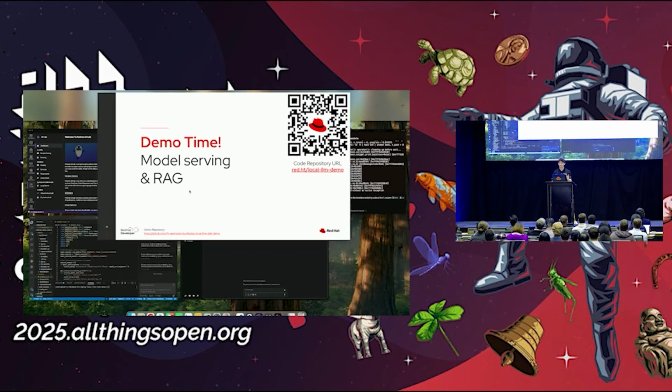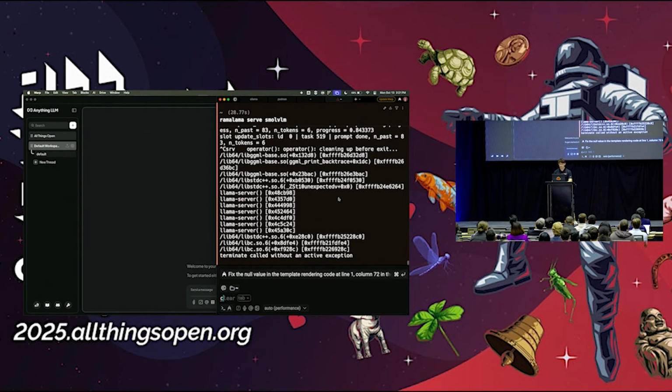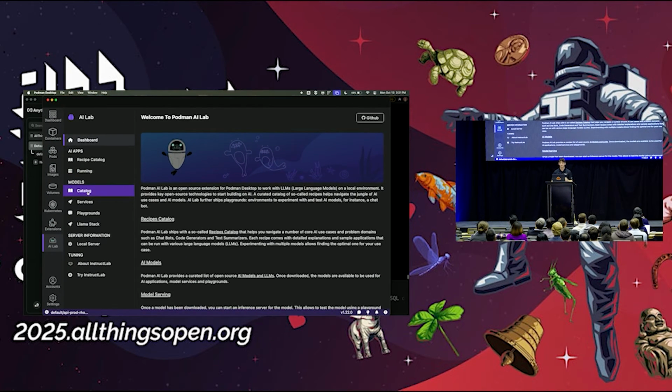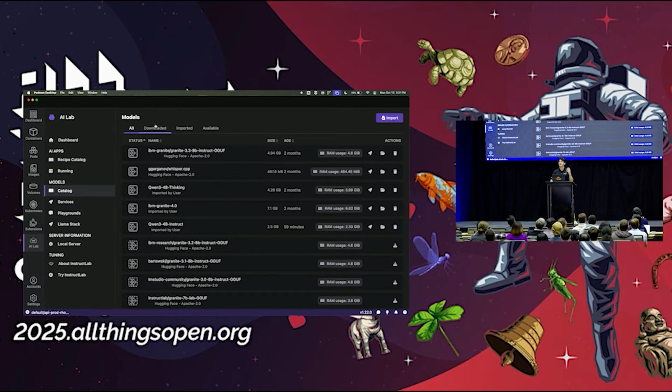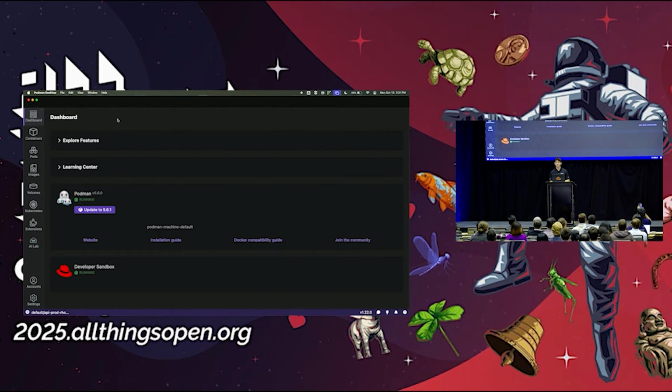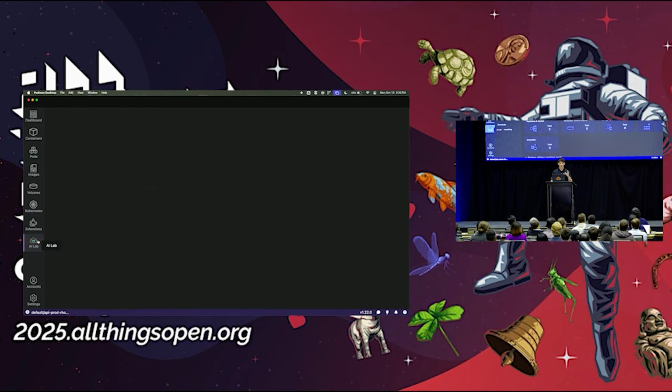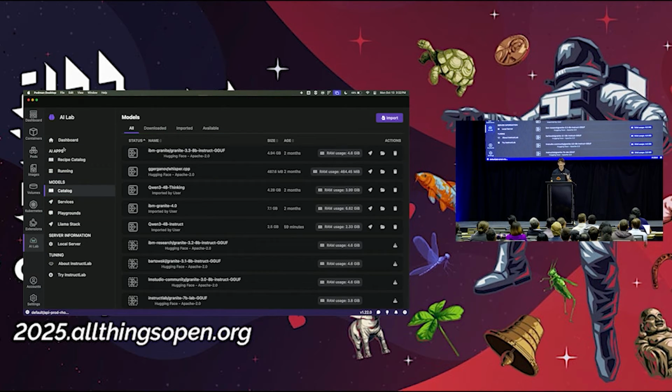I showed you a couple tools at the beginning for serving models. So you could use that Ramalama tool, right? You could use Ollama. All of these are going to provide the same API endpoint because we're modeling off of the OpenAI API standard. So here I have this Podman Desktop tool. This is an extension of Podman that lets you view your containers and also lets you view your Kubernetes environment. And what I have down here is this AI Lab. So this allows me to download and run these models.